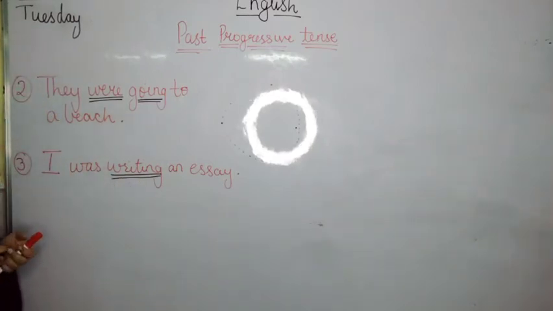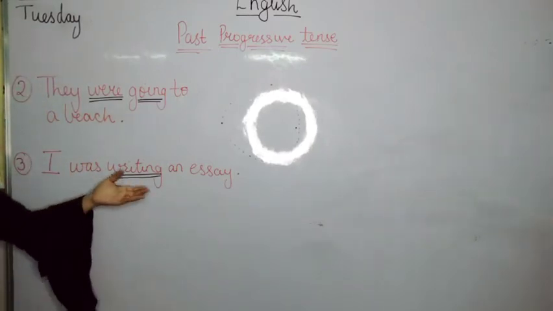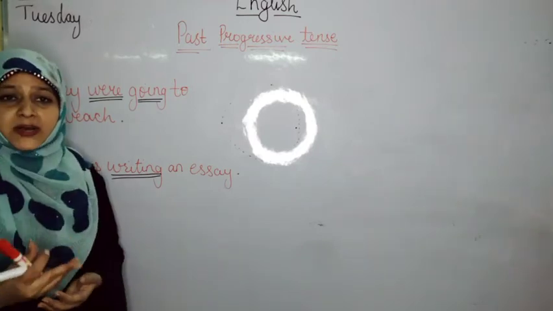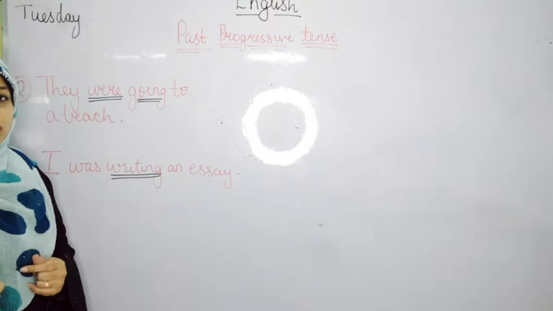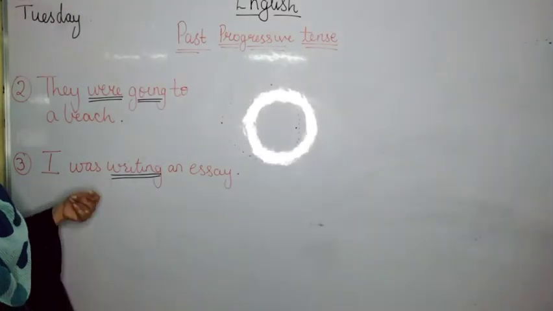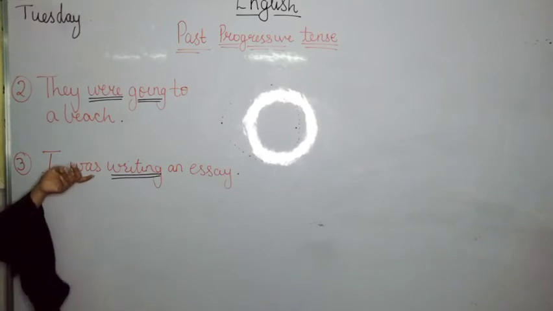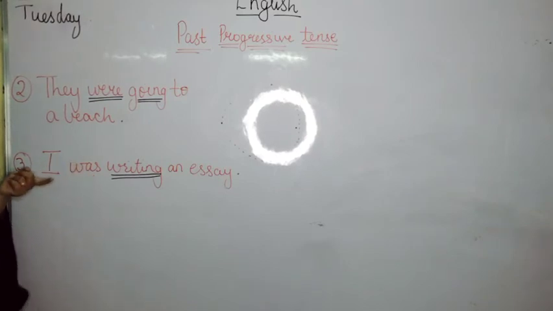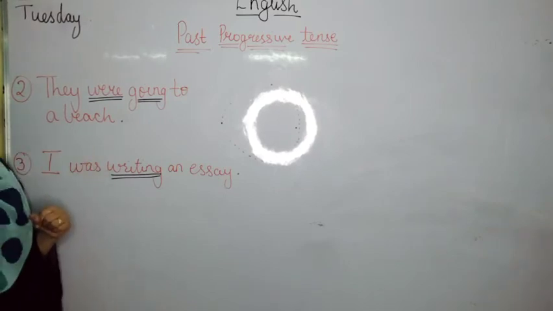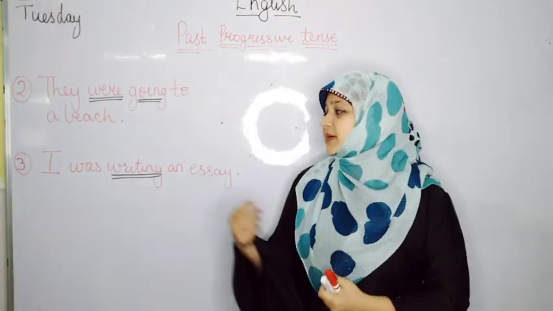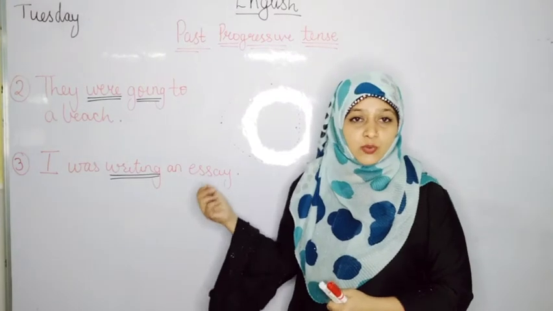Yes? Now, for finding out if it is in simple past tense or past progressive tense, as I told you, we have to look at the word prior to the verb. The word is was. It says I was writing an essay. I know that I was writing an essay, but we don't know if the essay was complete.